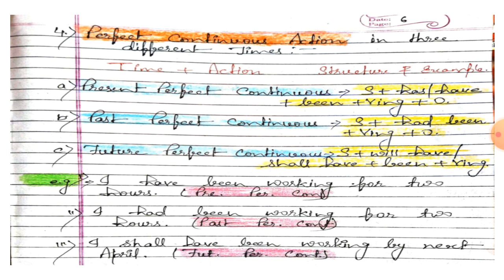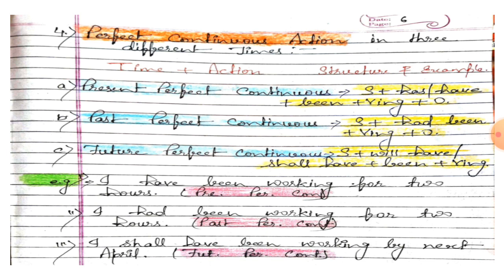I have been walking for 2 hours. So here what does it mean? That I have walked and still I am walking for the last 2 hours. So I have been walking for 2 hours. It indicates present perfect continuous action.